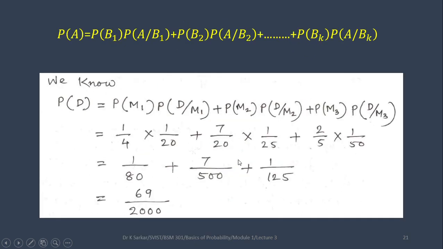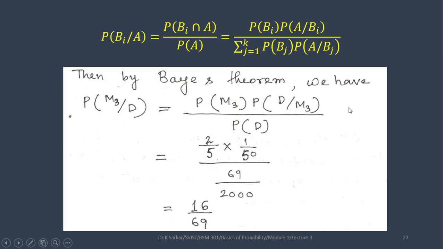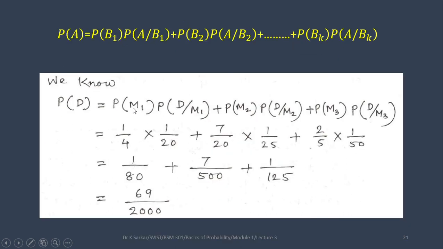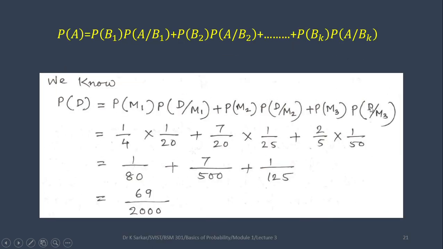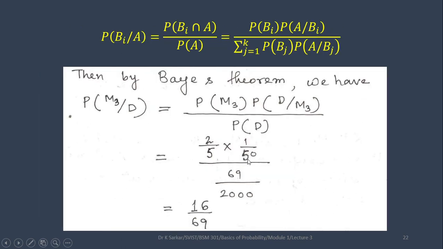Look here, it is asked for M3, so the last term is in the numerator, okay, and in the denominator all the terms are there, and in the numerator only the last term is there. So if the question is asked for machine 1, then you will have only the first term in the numerator. If it is machine 2, then the middle term will be in the numerator. Okay, so you are getting the answer 16 by 69.